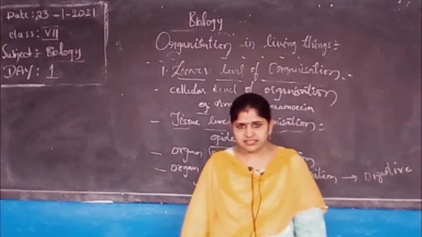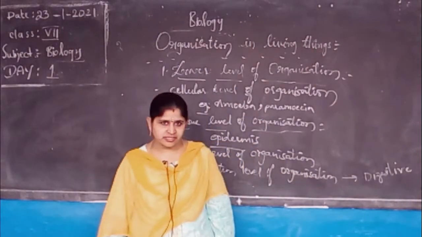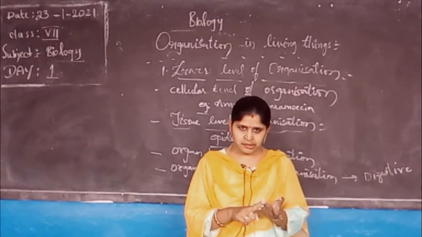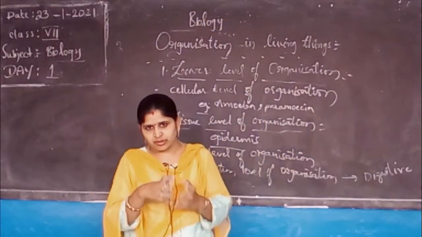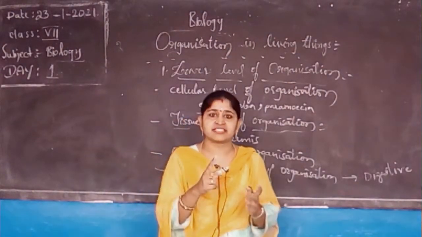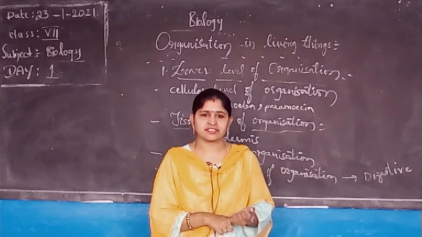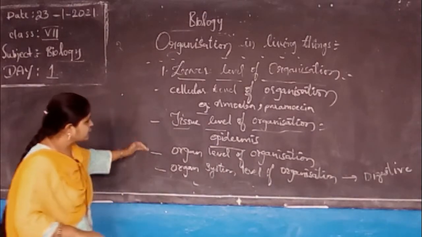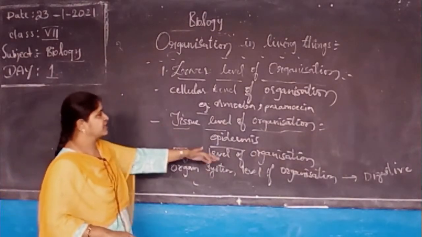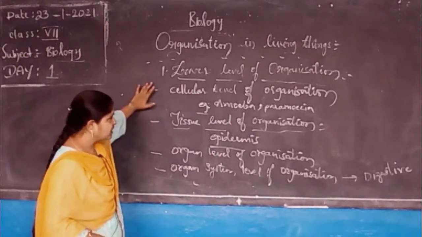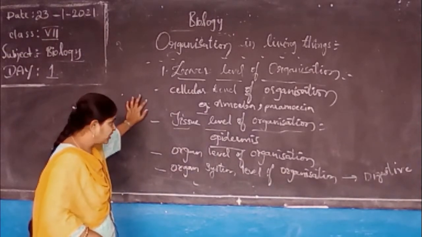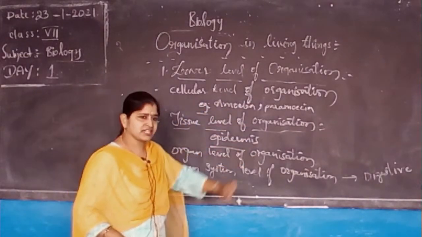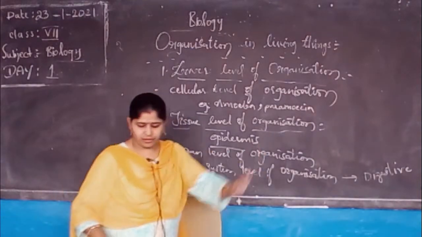The digestive system in human beings. Under organ system, you take the digestive system. See, mouth, alimentary canal, esophagus, stomach, small intestine, large intestine, all these organs grouped together to form an organ system, that is the digestive system. And the main role of the digestive system is helping in digesting the food materials, isn't it? Now, these are the different levels of organization: under the lower level of organization, cellular level of organization, tissue level of organization, organ level of organization, and organ system level of organization.